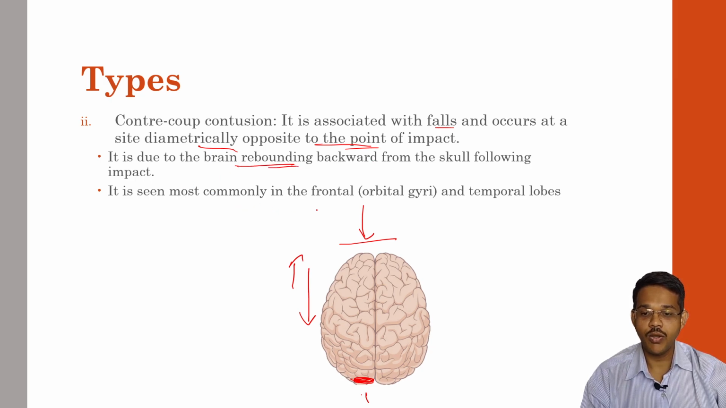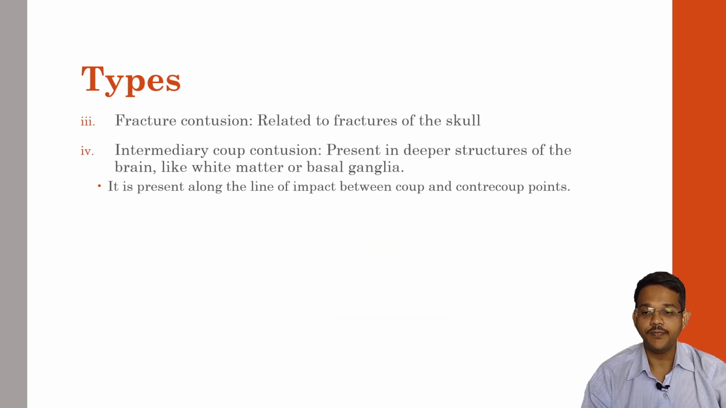It is most commonly seen in the frontal and temporal lobes. So it is commonly seen in the frontal lobes where the person may fall on the backside and it may lead to the brain moving in the forward direction and may lead to injury of the frontal lobes.